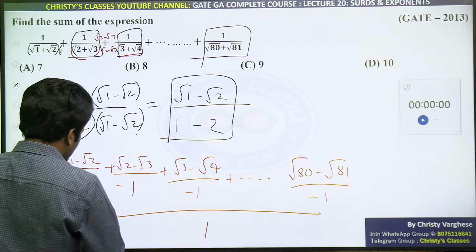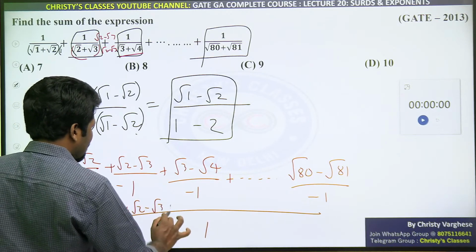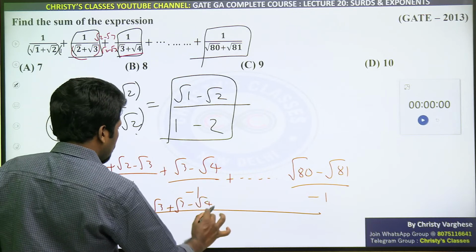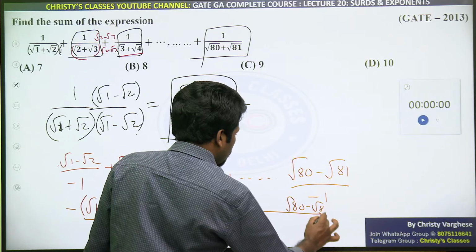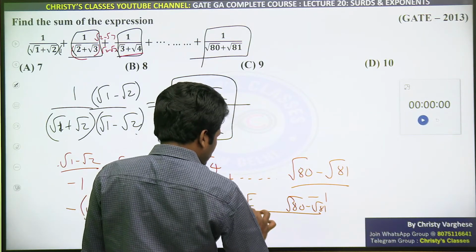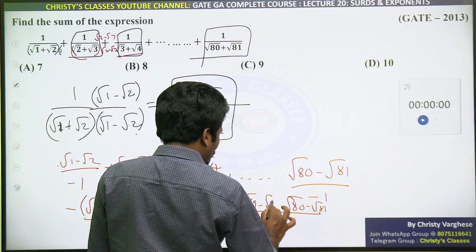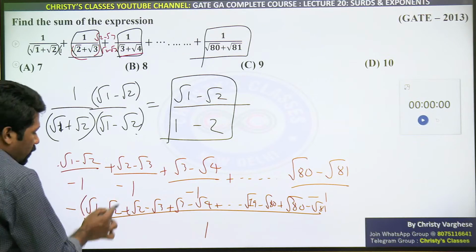So now look at this. This is root 1 minus root 2 plus root 2 minus root 3 plus root 3 minus root 4 plus up to root 80 minus root 81. Just to make you understand, root 80 minus root 81 के पहले root 79 minus root 80 होगा. Now look at this, you can cancel a lot of terms na.